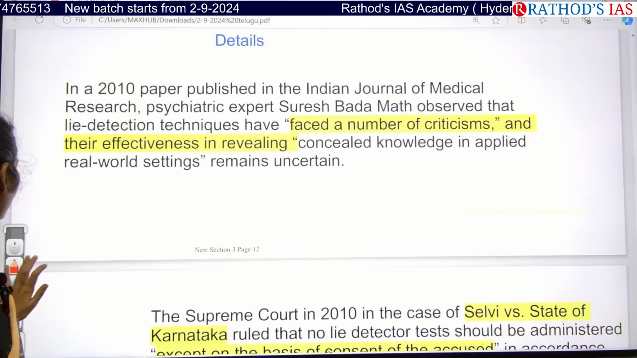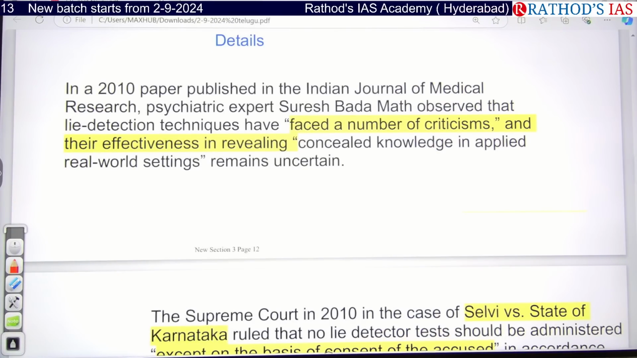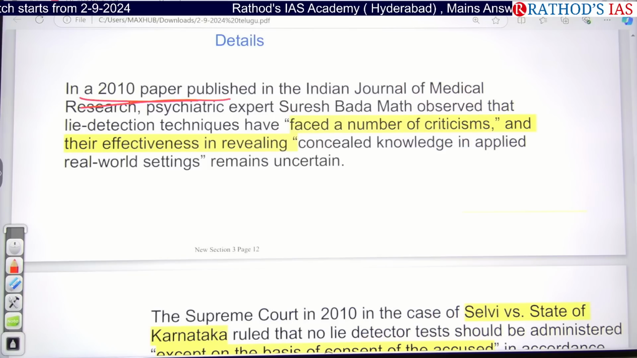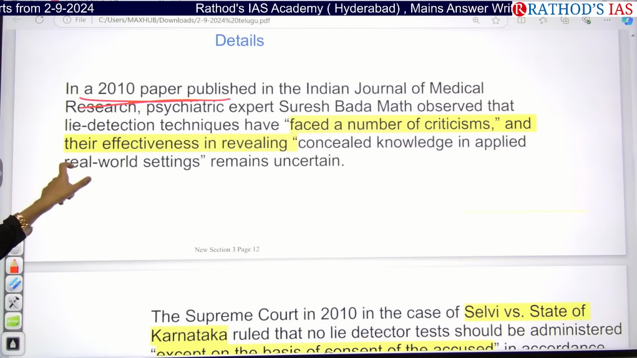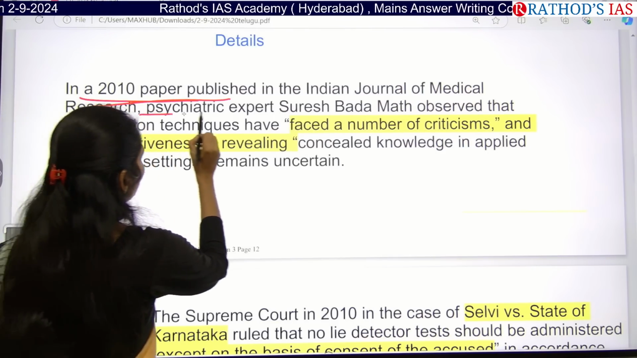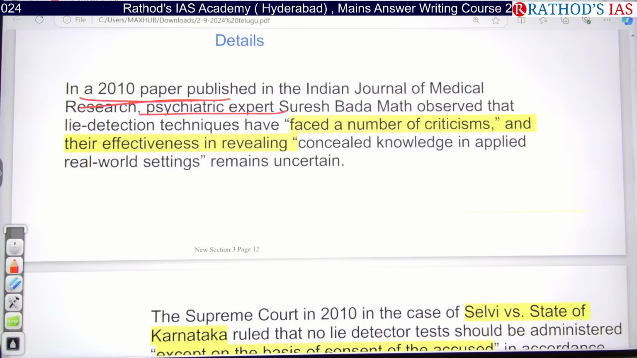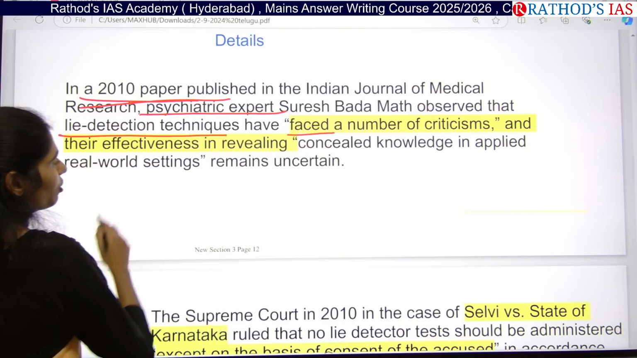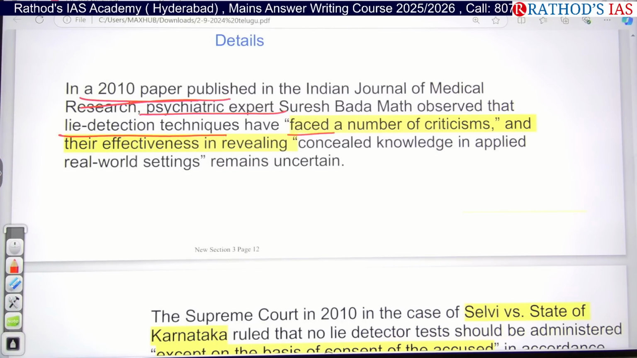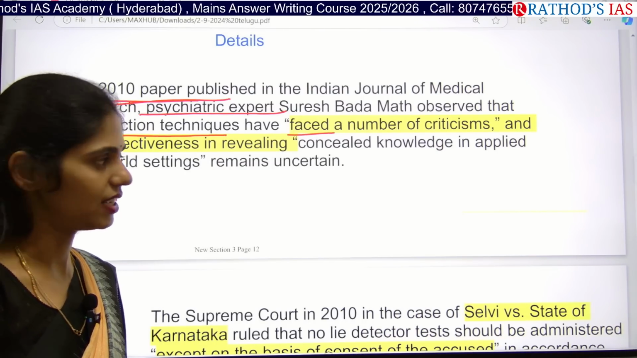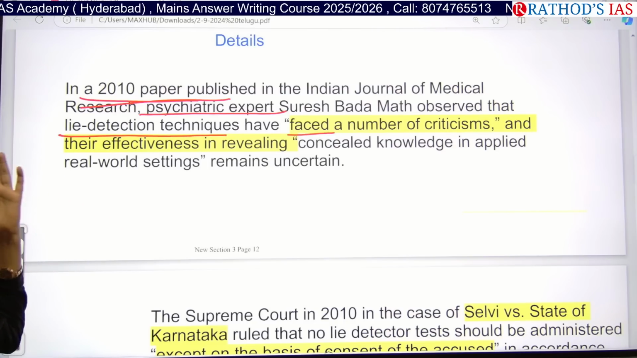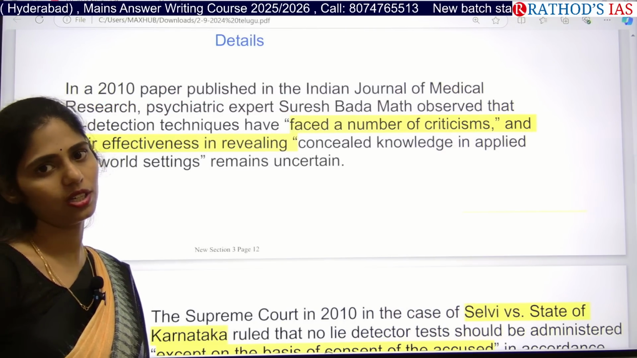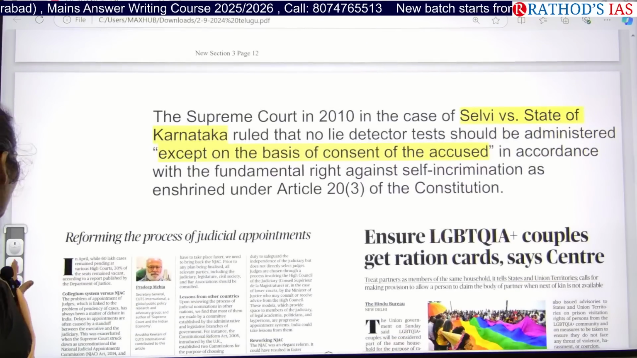If you see the background of this lie detector test, in 2010, a paper was published in the Indian Journal of Medical Research. This study was done by a psychiatric expert, and he observed that these lie detection techniques have faced a number of criticisms, and actually there is no proper effectiveness in this lie detector test. This was said in 2010 itself, but even so we are using this lie detector test in extreme crimes. And even the Supreme Court